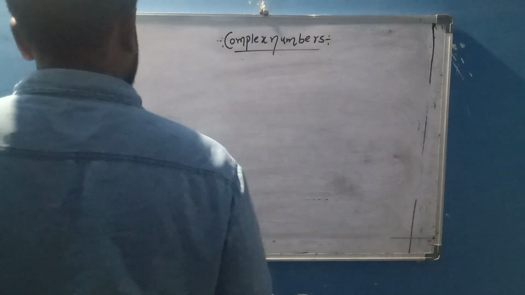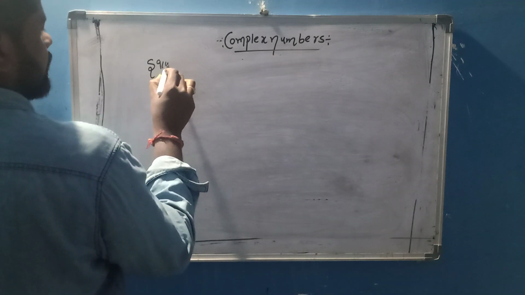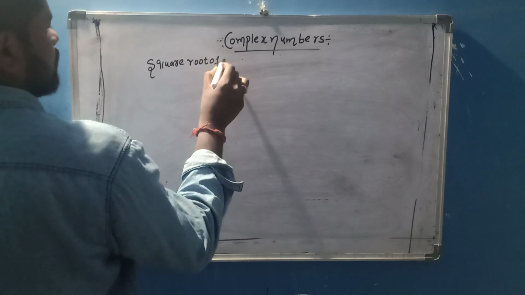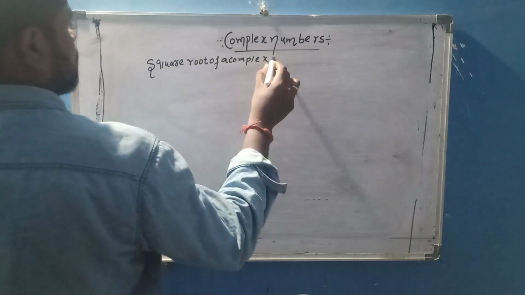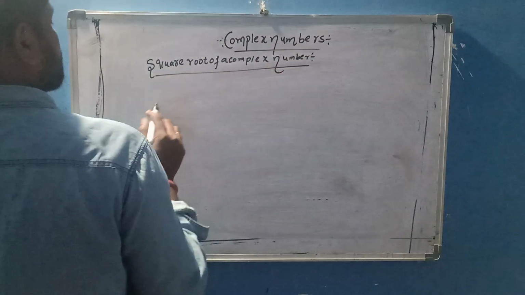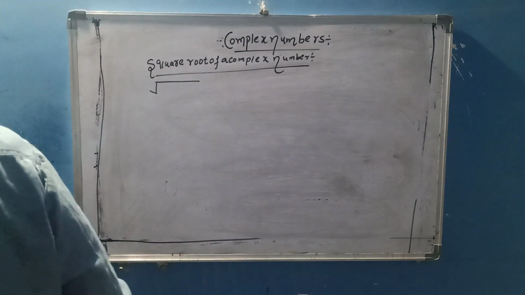Next, square root of a complex number. I am taking the formula directly. Square root of a complex number, that is the square root of a complex number.